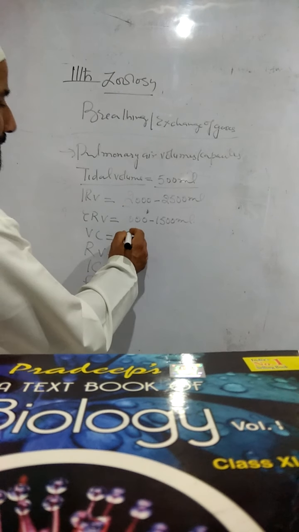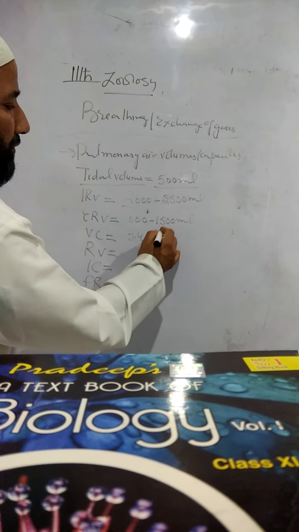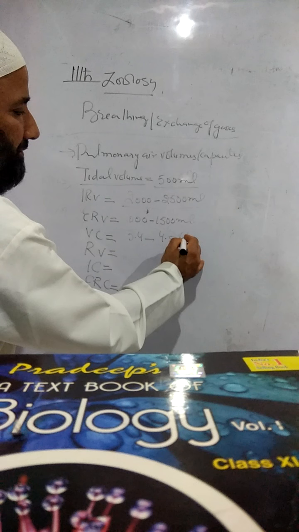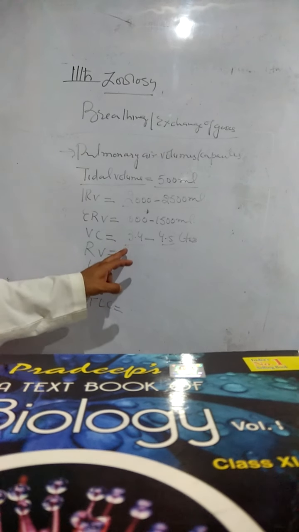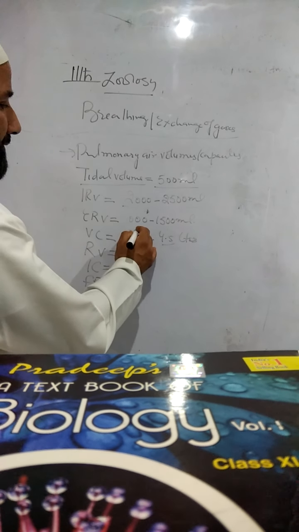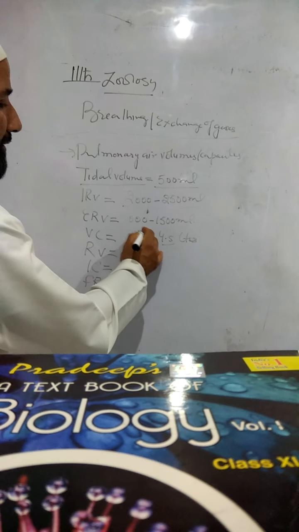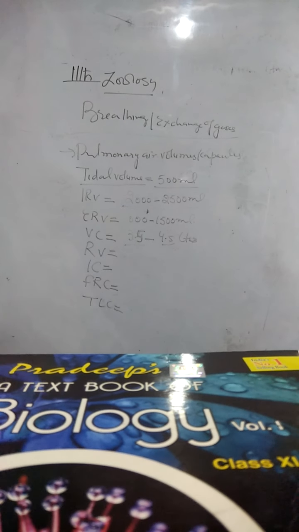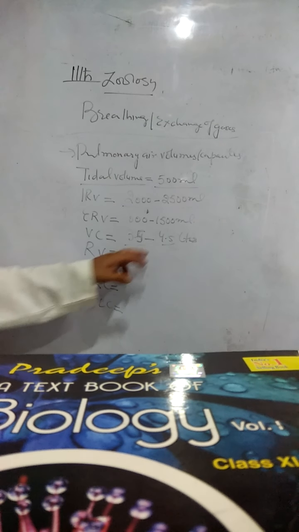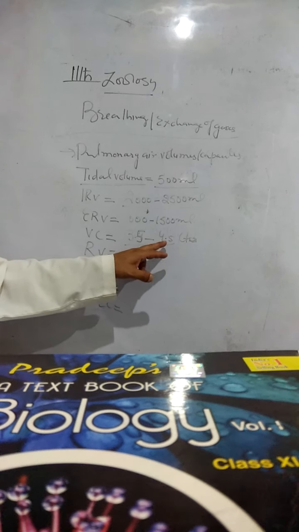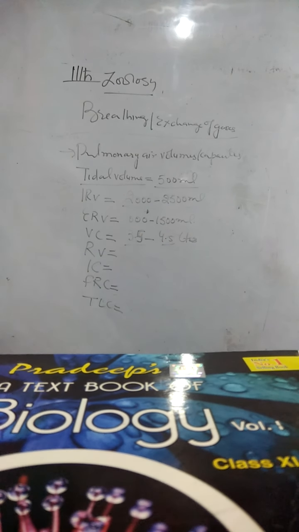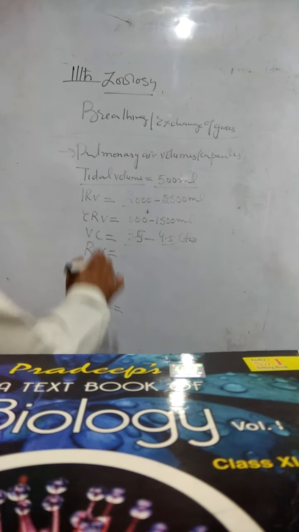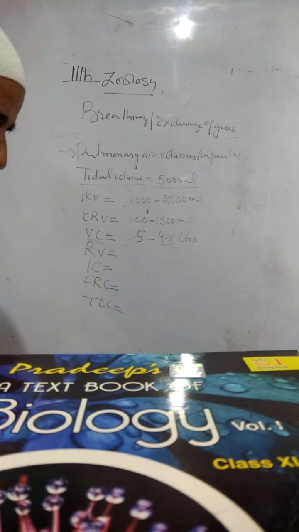It is about 3.5 to 4.5 liters, which means 3500 mLs to 4500 mLs.